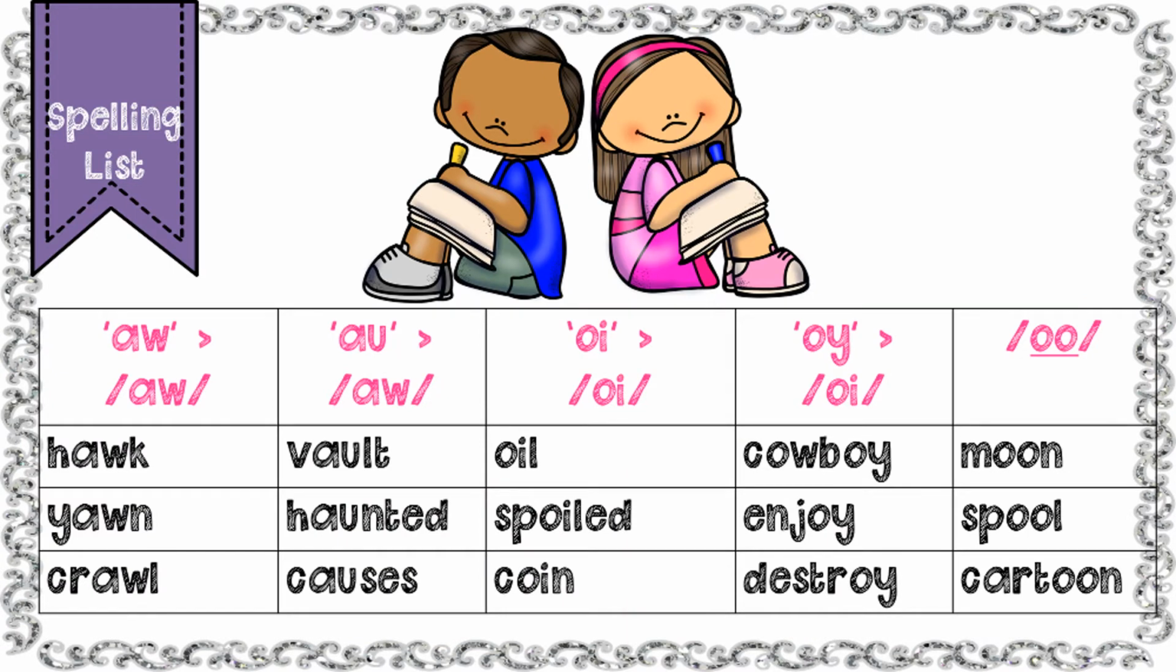Okay, now what you need to do is when you're studying these words, make these words into a list. Like you need to remember the /aw/ sound with AW and AU. That will help you to write these words correctly. Oi, you've got the OI and OY, and oo, the OO. So I would take a crayon and I would write these words and I would highlight these sounds that are made with these certain letters.